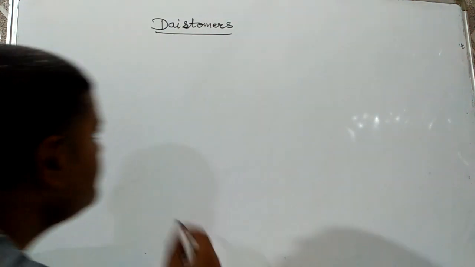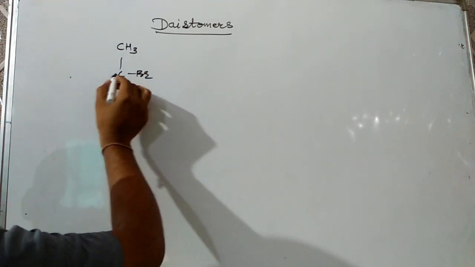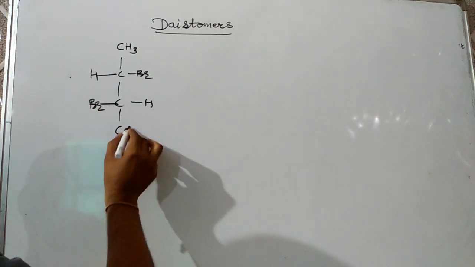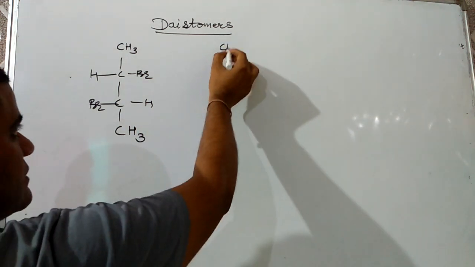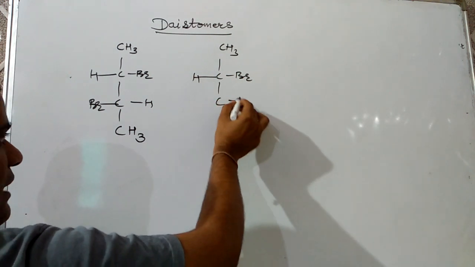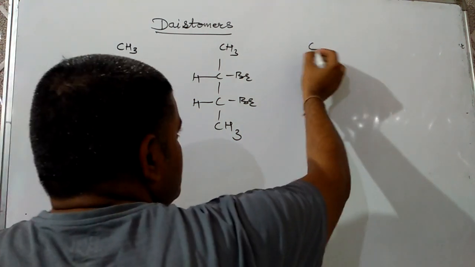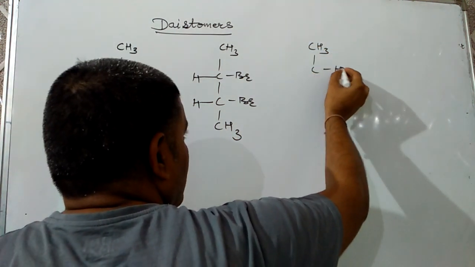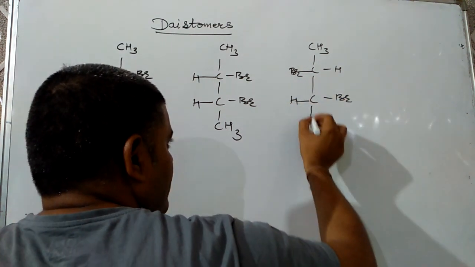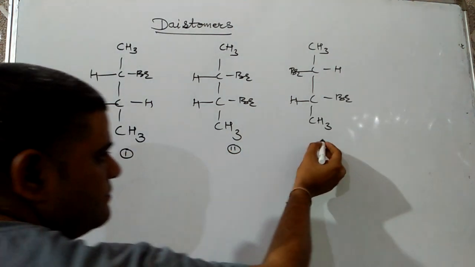For example, the molecule CH3, Br, CH, CH, Br, CH3, that is 2,3-dibromobutane, can exist in three forms. The second one has both Br on the same side, and the third has Br on the left-hand side of the first carbon and Br on the right-hand side of the second.